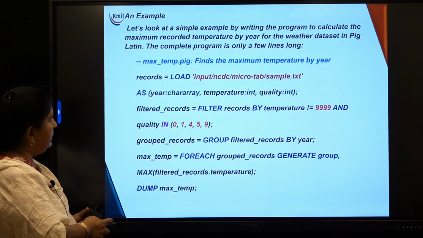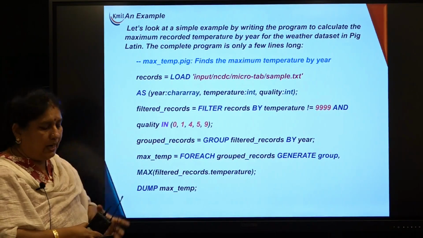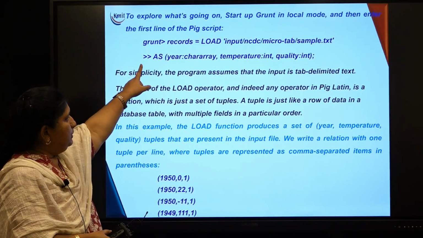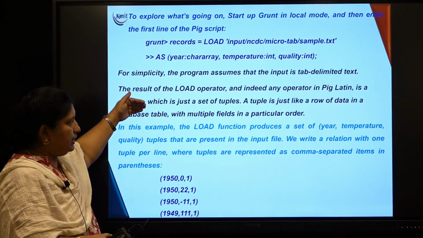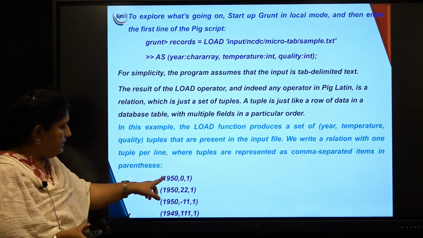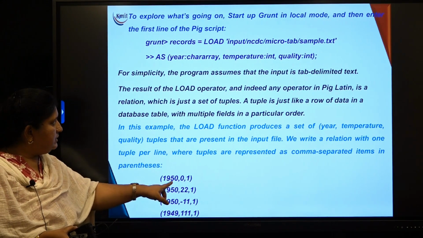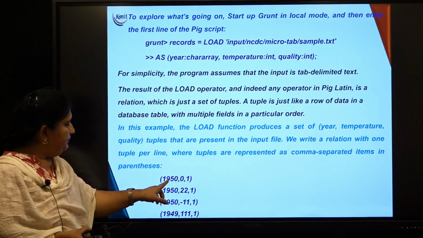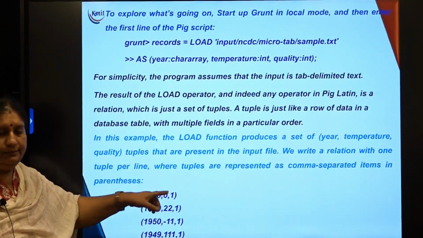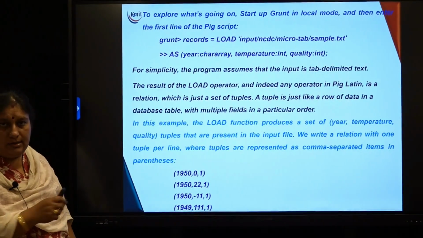What is the first statement? You are trying to load the data set and you are trying to extract only 3 attributes. So I am taking the first one, and this is the load operator trying to extract the 3 attributes. The 3 attributes will be like this, tuples. Tuples are always represented in round braces. So what is the first attribute you are taking? Year. Next one is temperature, next one is quality. So you are trying to extract the data using load statement.